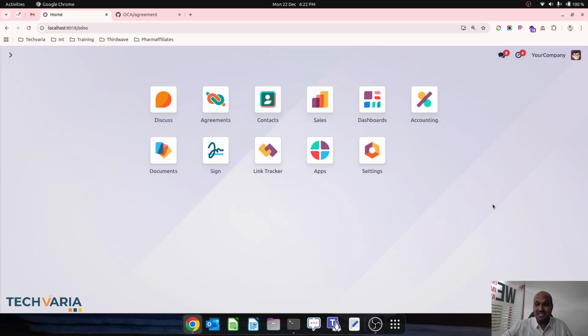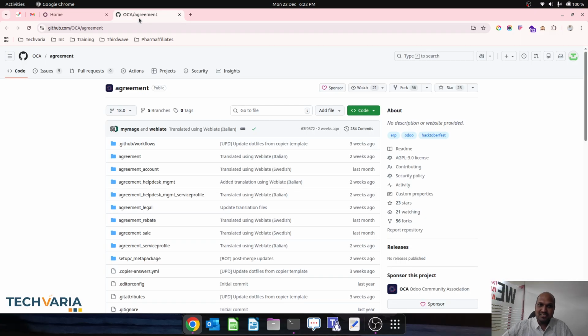But for me to capture the entire process, it's new. And we are focusing on a very interesting module, agreement. So agreement is one specific GitHub branch available under OCA, which is composed of many different modules. And my focus is agreement rebate. We will discuss many more modules in future, but right now let me focus on rebate.